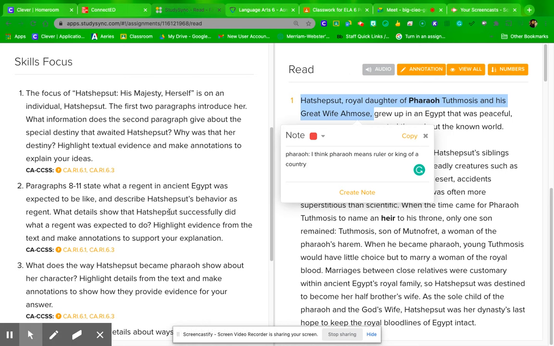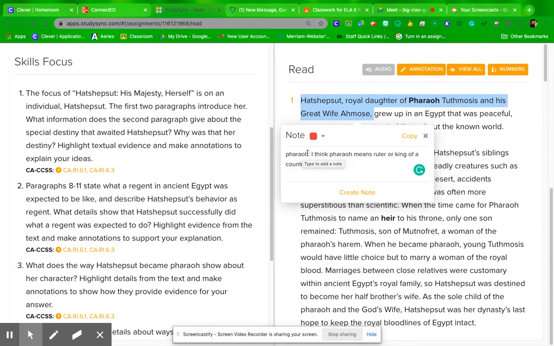Okay, so when you get to the Read tab, you're going to notice that you have a skills focus. Those are your focus questions. And on the right-hand side, you can put on numbers and you can play your audio. Okay? When you do this, we are going to highlight our vocabulary in red.